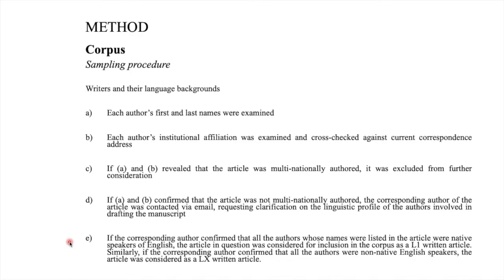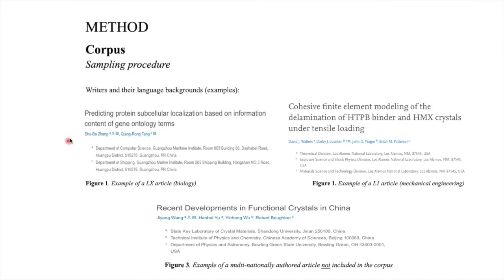We followed the same procedure for LX authors, meaning that if the corresponding author confirmed that all authors were non-native speakers of English, the article was considered as a LX authored article. Figure 1 and 2 are examples of the articles that were included in the corpus as L1 and LX authored papers.